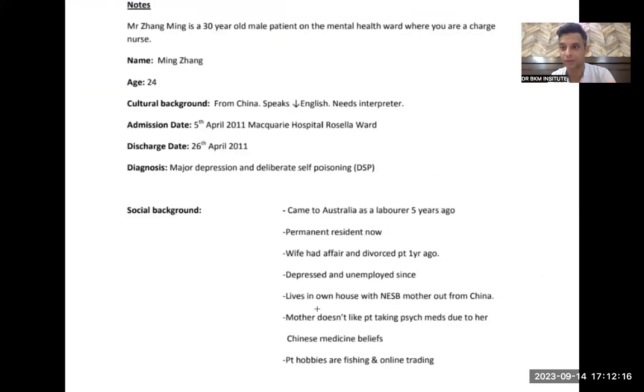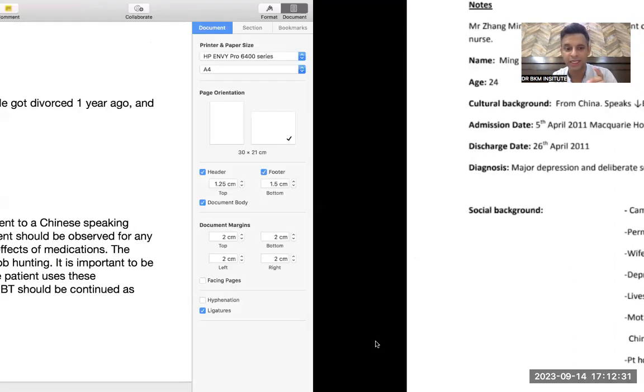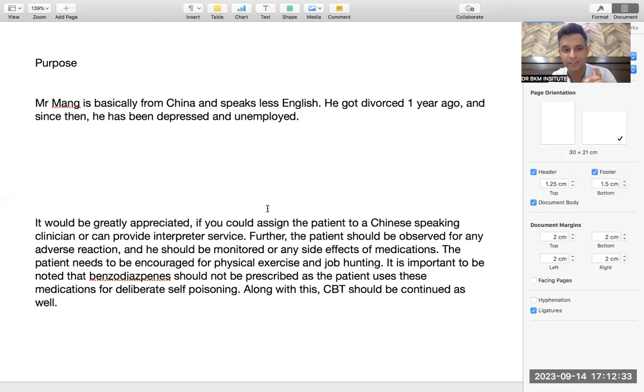That is the main thing you need to learn when it comes to OET. Patient hobbies are fishing and online trading. Again, not important. So I have saved all this data, because I know it's not important. The only thing I can get confused about is mother. But again, if I go to my discharge plan, that does not talk about mother. That is why I wrote this thing first, to tell you how important it is to consider the rest of the data. So there is no point that talks about mother. So I'm not writing anything about it.